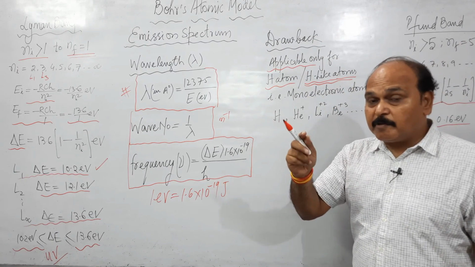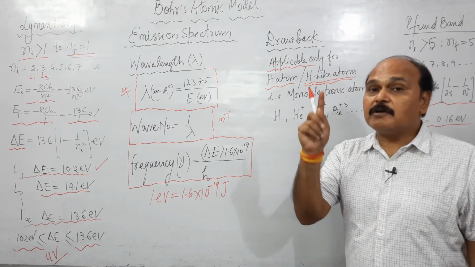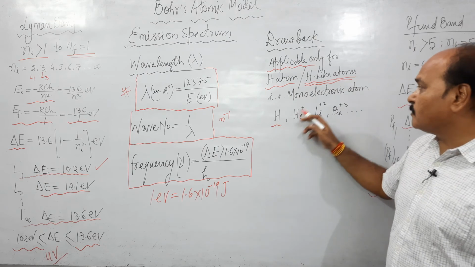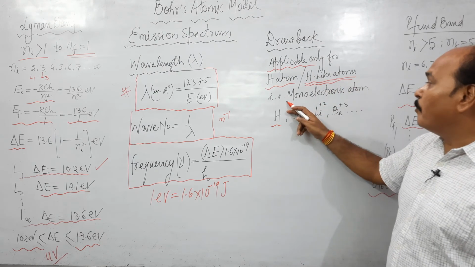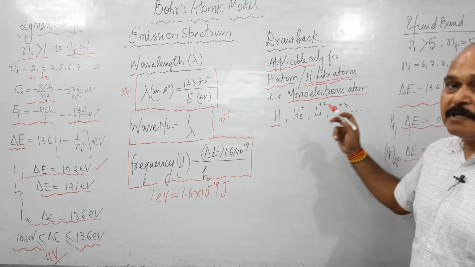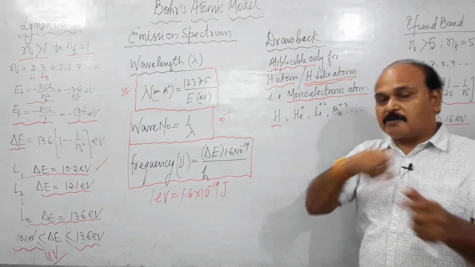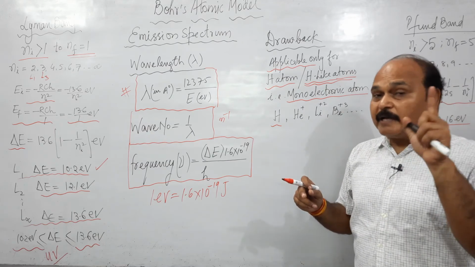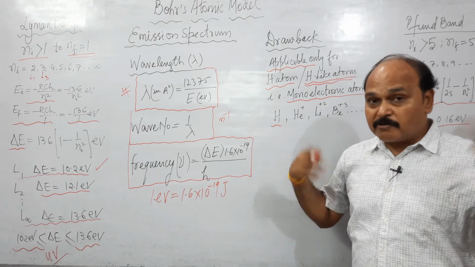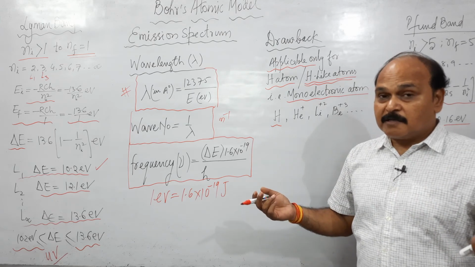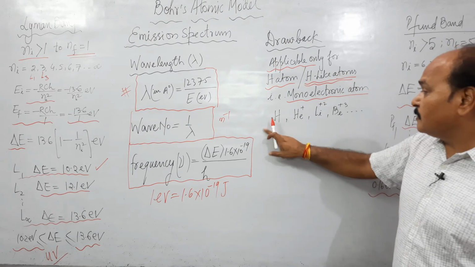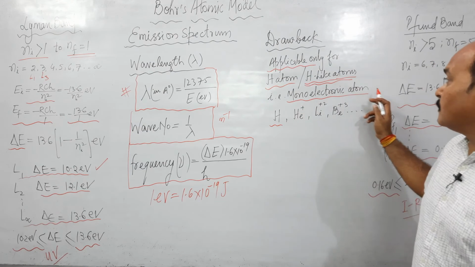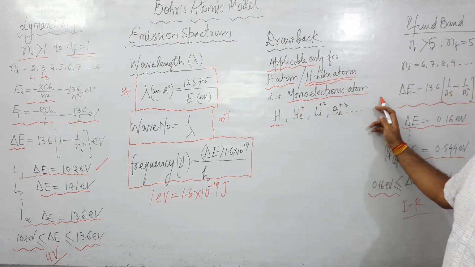This model is applicable only for hydrogen atom or hydrogen like atom. Hydrogen atom we understand, but what about hydrogen like atoms? Hydrogen like atoms are monoelectronic atoms. That means an atom with an electron revolving around it is monoelectronic or hydrogen like. So that neutral atom, hydrogen atom is one such atom. Rest all hydrogen like atoms are what?